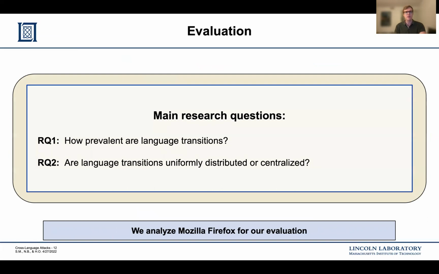Given these cross-language attacks, we want to identify how frequently their primitives appear in real-world MLAs. In particular, we have two main research questions. First, we want to see how often language transitions actually occur. And second, we want to understand if language transitions are widespread toward a diverse set of functions or limited toward a select set of functions. We perform this evaluation on the Mozilla Firefox codebase as it is an example of a large open source MLA.